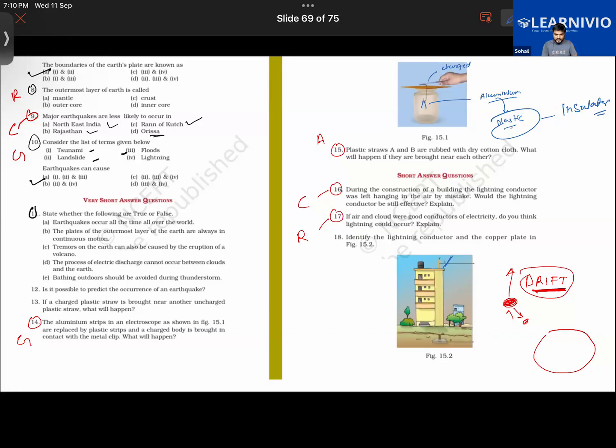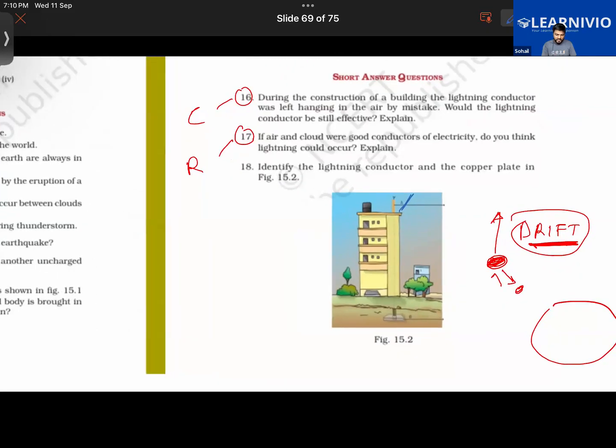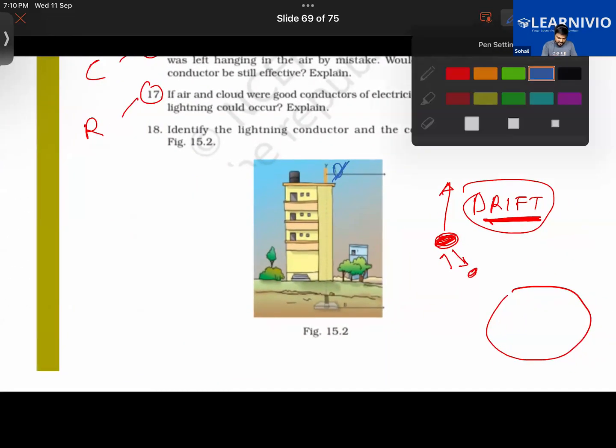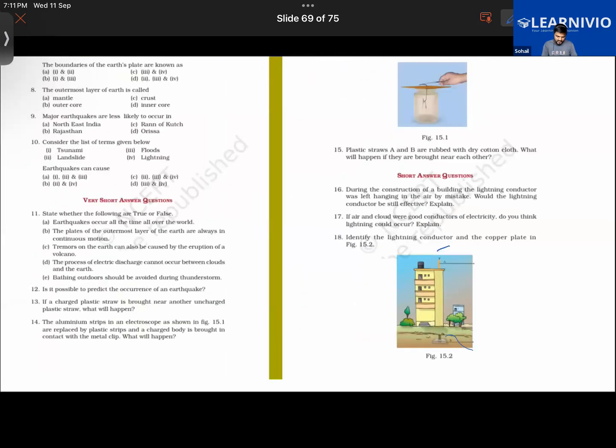Yes, sir. Now question number 18 says identify the lightning conductor and the copper plate in this. Let me just erase this. This is A and this is B. Which one of them is the copper plate? Which one is the lightning conductor? Very simple. A is the lightning conductor and B is the copper plate. Good. We have finished this chapter.